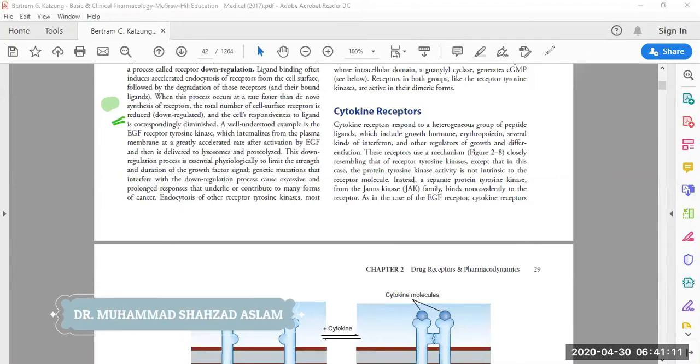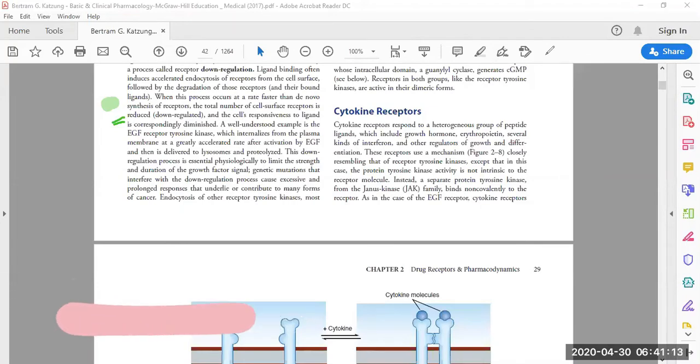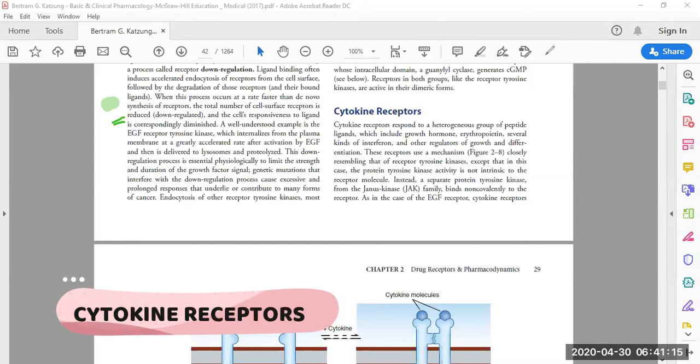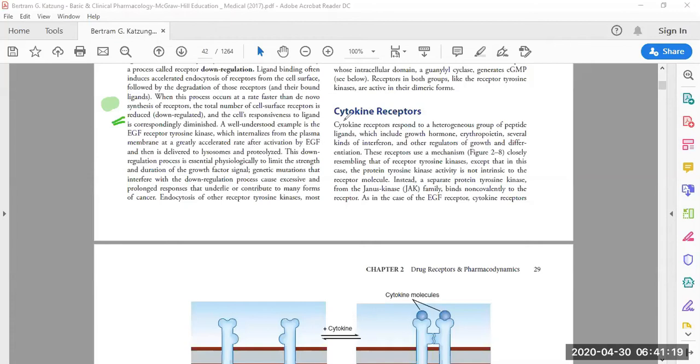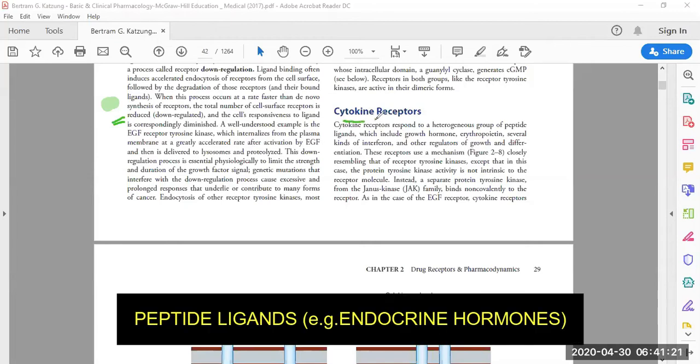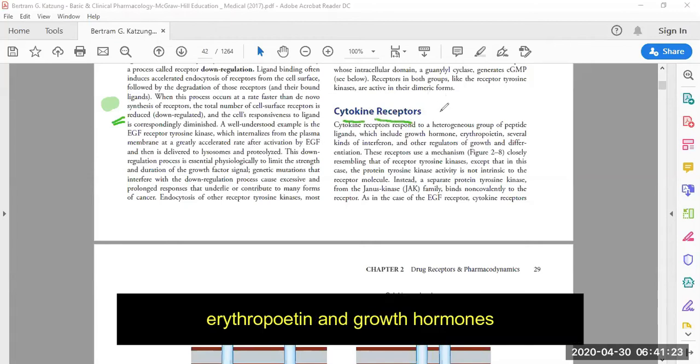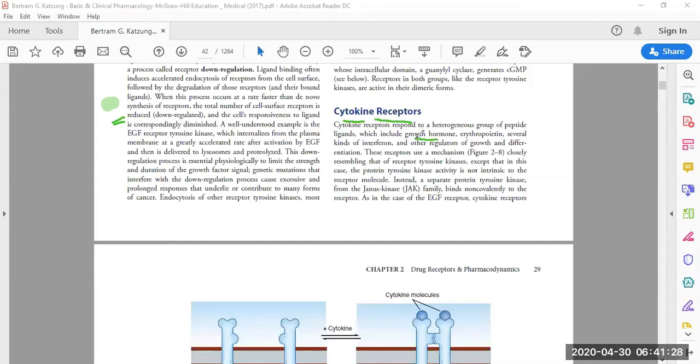Today we are going to discuss another signal mechanism, which is cytokine receptors. These cytokine receptors are important for the regulation of peptide ligands. For example, erythropoietin and growth hormones can work through cytokine receptors. So let's take a look at this picture to see how these receptors work with erythropoietin or growth hormone.